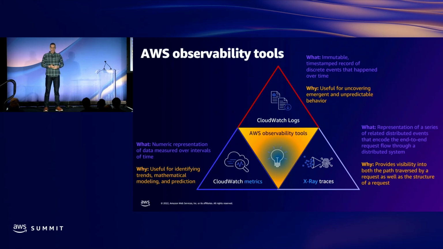So AWS has a service for each of the 3 pillars of observability. We've got Amazon CloudWatch for metrics, CloudWatch Logs for logs, and AWS X-Ray for traces. Amazon CloudWatch, if you haven't been exposed to it, is our observability platform. It gives a unified view of the operational health and visibility across all of your AWS services. The goal is a single pane of glass that lets you view metrics, logs, and recently even X-Ray traces all in the same CloudWatch console.